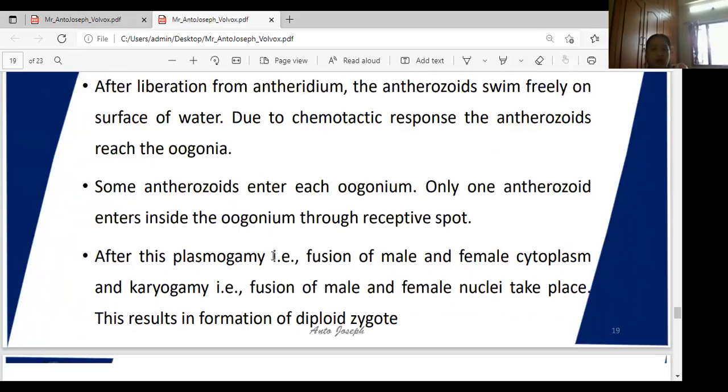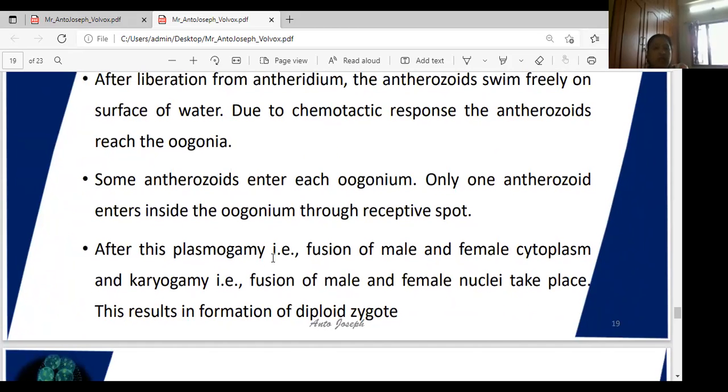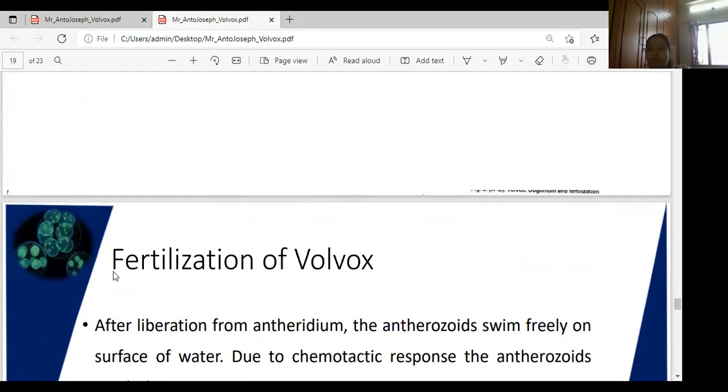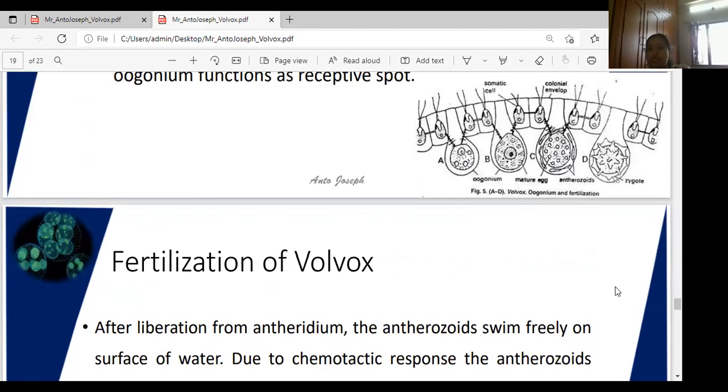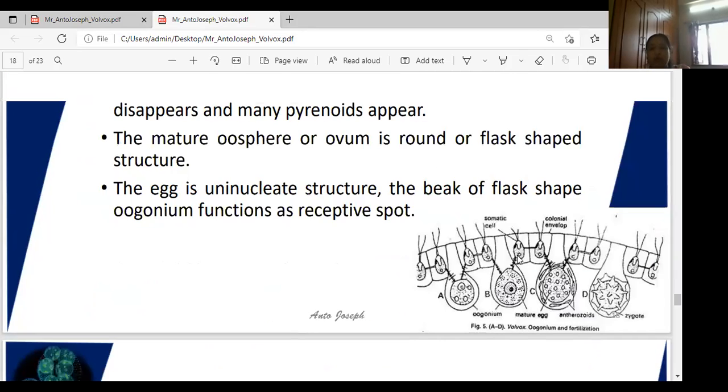What is the meaning of plasmogamy? That is the fusion of male and female cytoplasm: male gamete cytoplasm and female gamete cytoplasm fuse. Karyogamy means the fusion of the male and female gamete nuclei. This results in the formation of a diploid zygote. You can observe diagram D, girls, showing the diploid zygote.